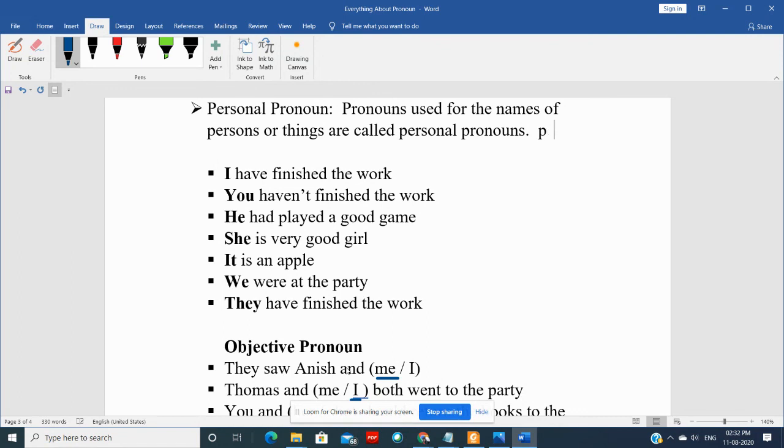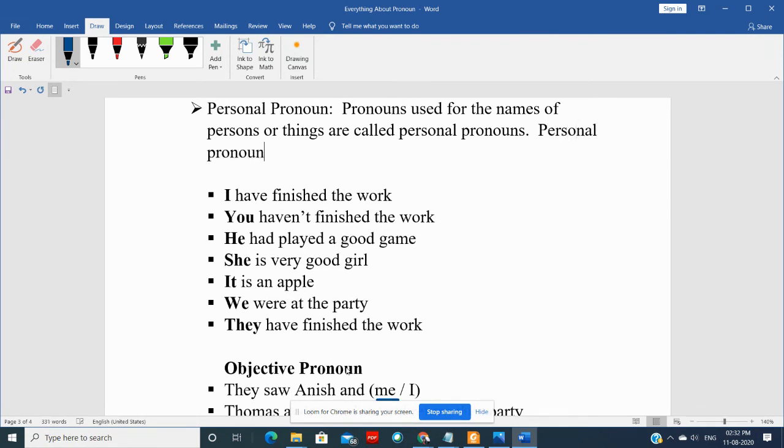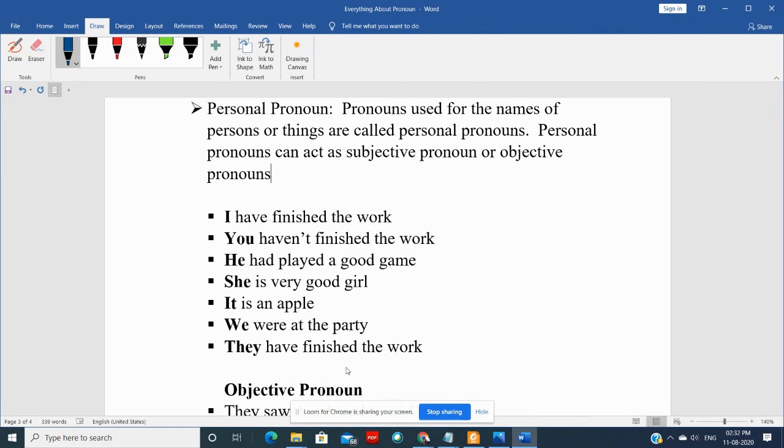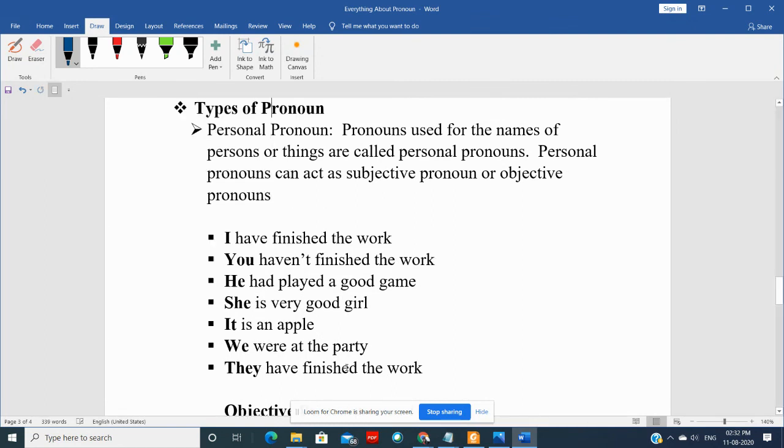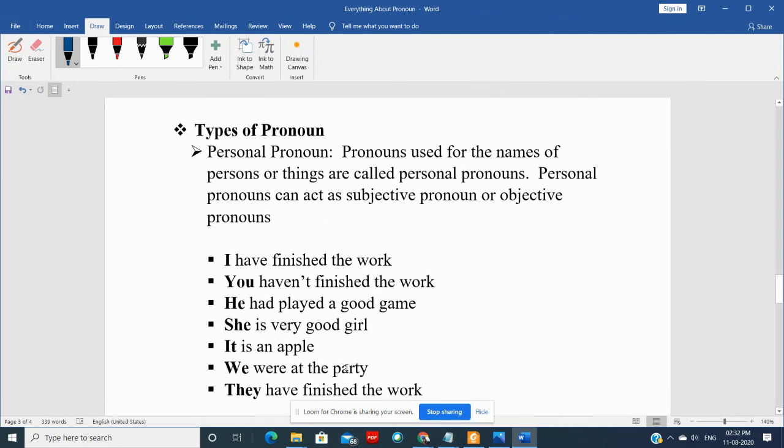So we can say that personal pronoun can act as subjective pronoun or objective pronoun. Alright, so this is how we can use personal pronoun.